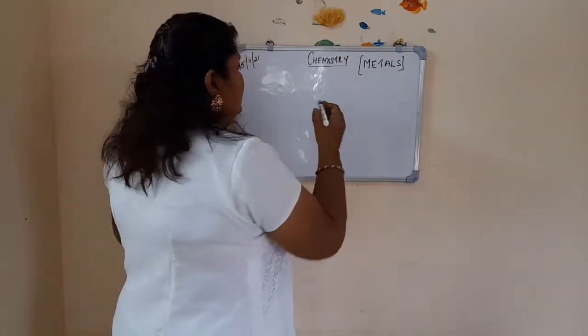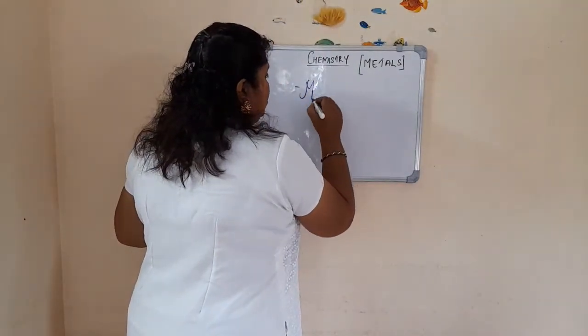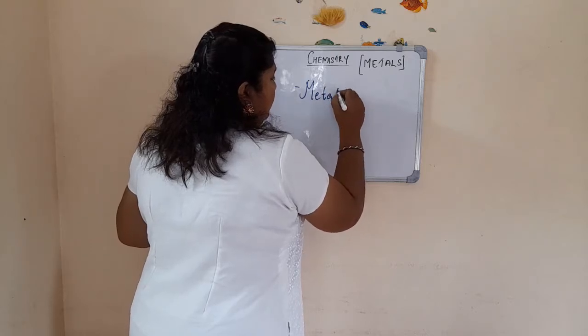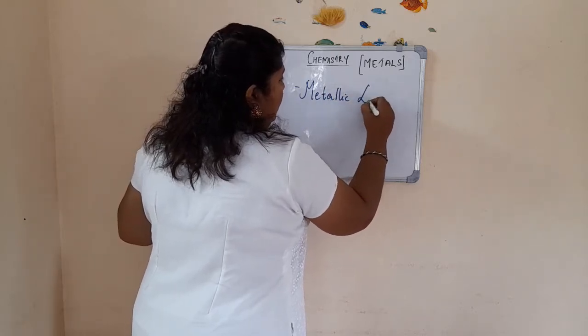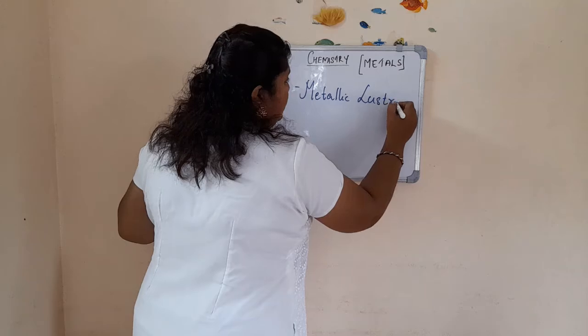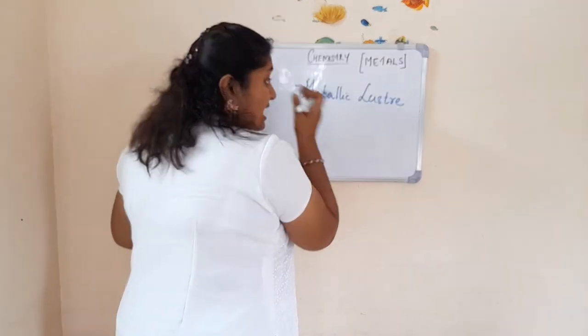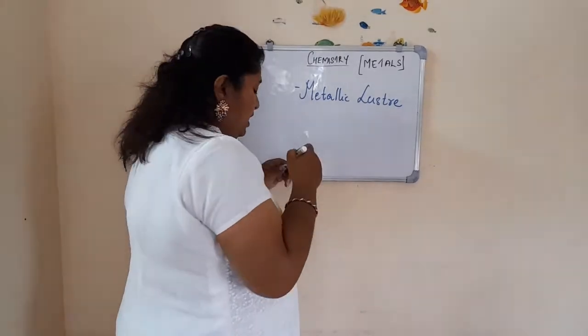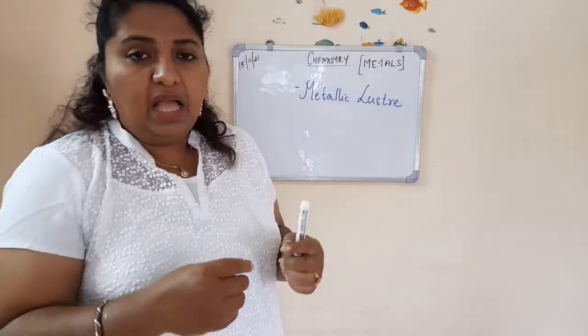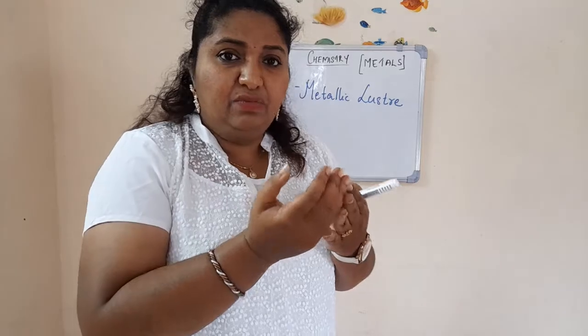That property of metals is known as metallic luster. Luster means shining. So when you cut the metal into 2 halves, the newly cut pieces have a shiny appearance, and that property is known as metallic luster.